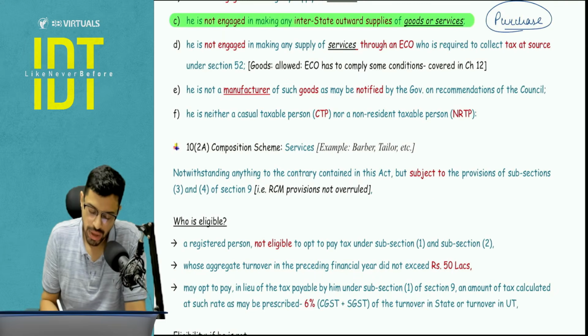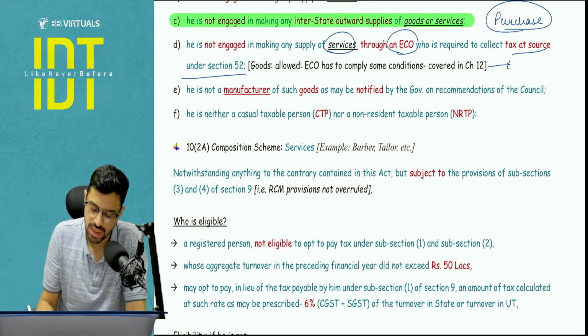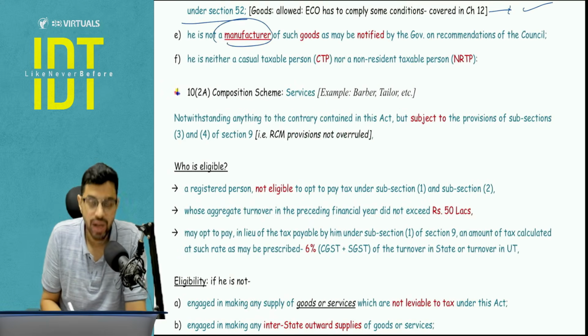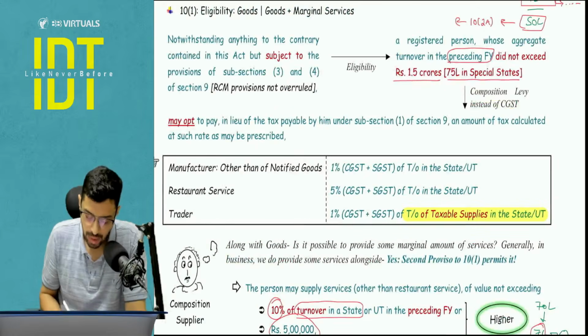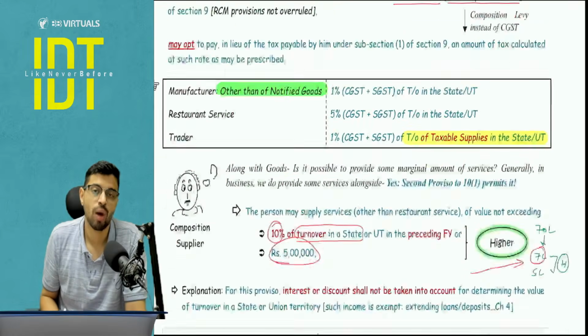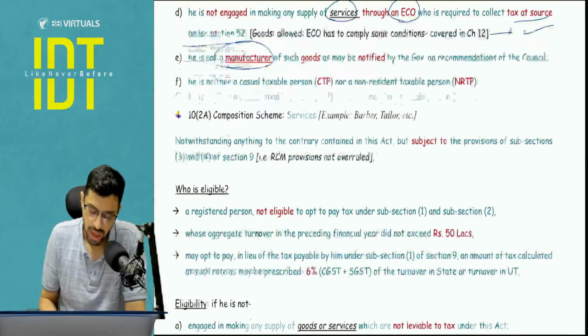Clear? You should not be making any services through an ECO which is required to collect TCS. Goods are allowed, but certain conditions are given. I will be covering this in chapter number 12. Notified goods manufacturing is not allowed. Here also I have mentioned that you should not be producing notified goods. Now, why this notified goods exclusion is given, I will tell you that in a couple of minutes. Please wait.